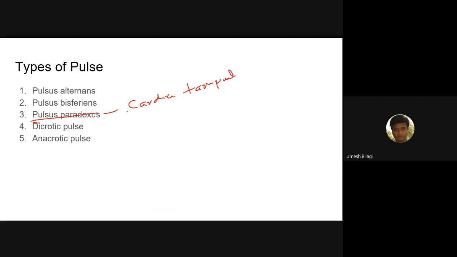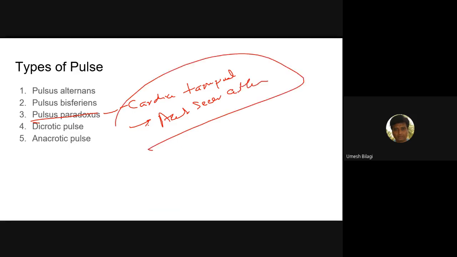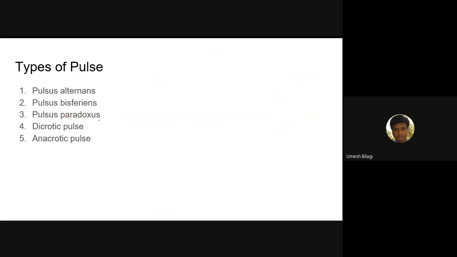Cardiac tamponade. Then acute severe asthma. These are respiratory causes of pulsus paradoxus. Constrictive pericarditis, keep it at the last. Avoid telling it.